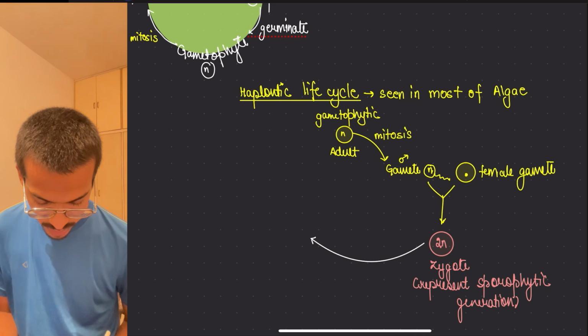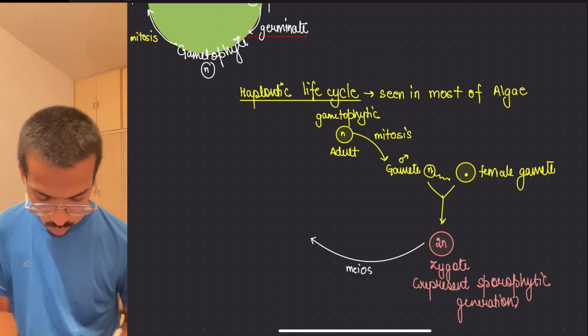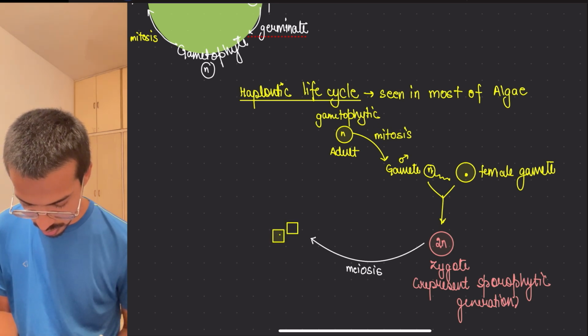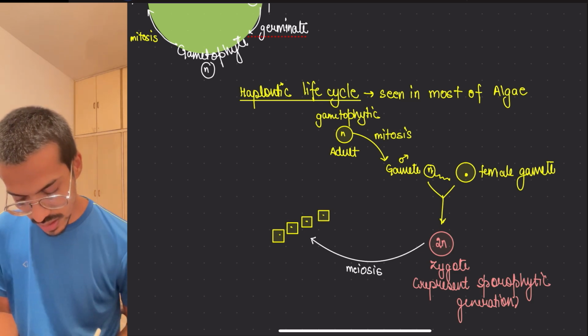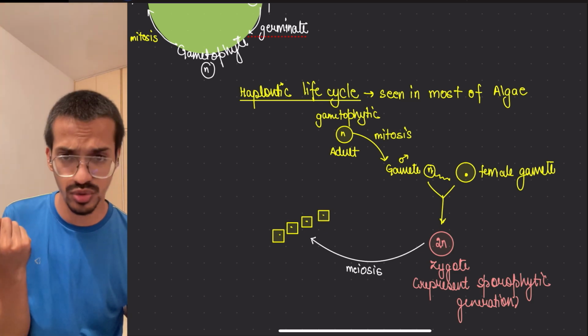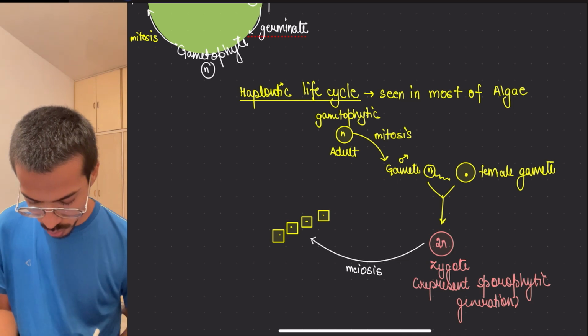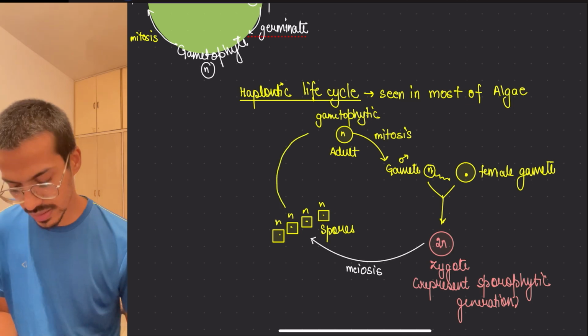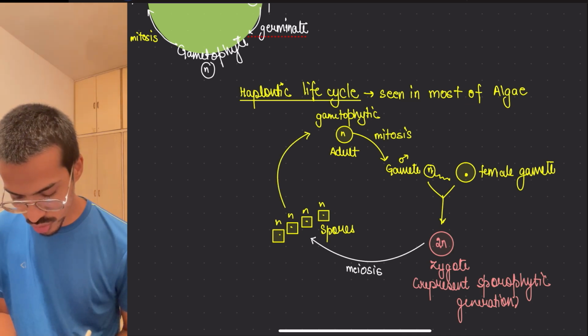It will do meiosis and form 4 different spores. These are zygospores, we call it. These spores will be formed, which are all haploid, and each will grow into this.